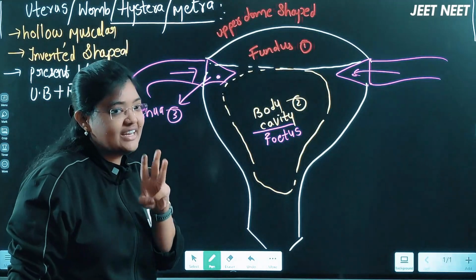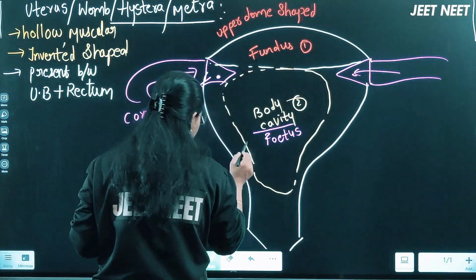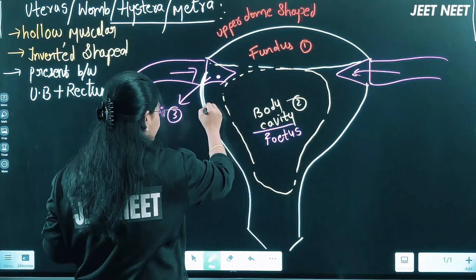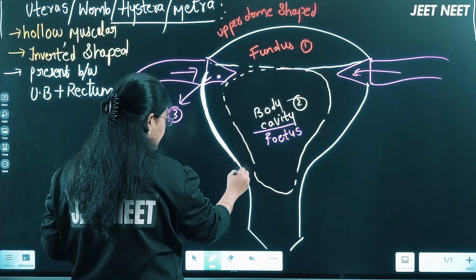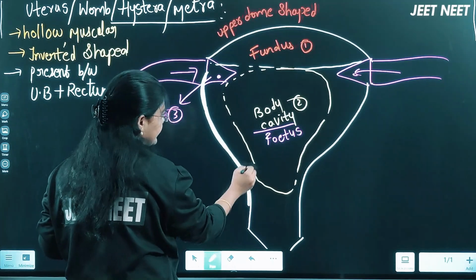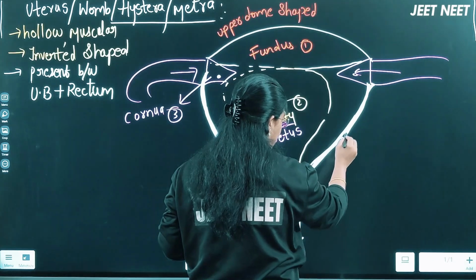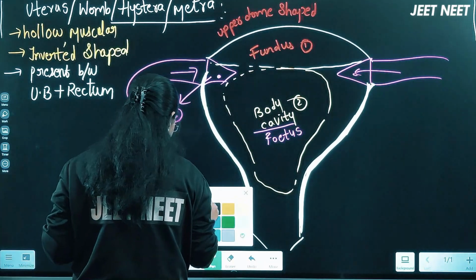Uterus is lined with three layers actually, three walls actually here. The first outermost wall, right? The first outermost wall, which I am just drawing over here, this one. This wall we will consider as a perimetrium, right?